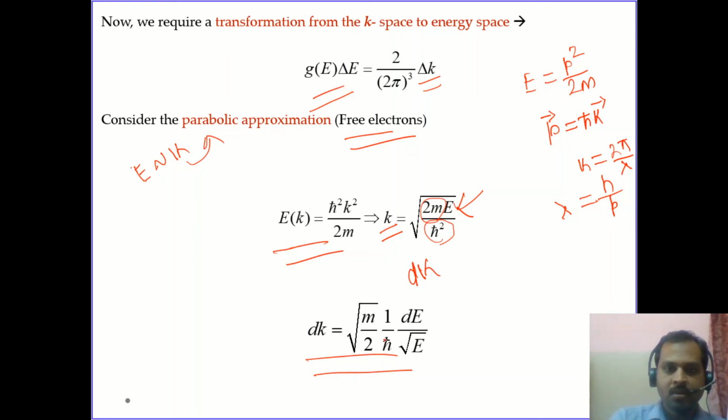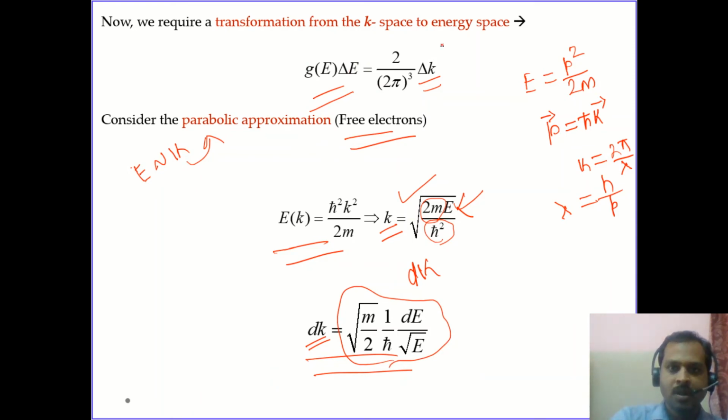So this is the transformation between the energy and the momentum. So this one is one relation, k is equal to root over of 2mE by h cross square. So wherever we see this k, we have to replace it with root over of 2mE by h cross square, and wherever we see this dk, we have to replace it with this particular parameter.